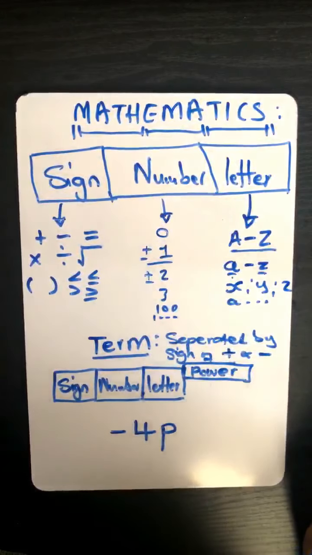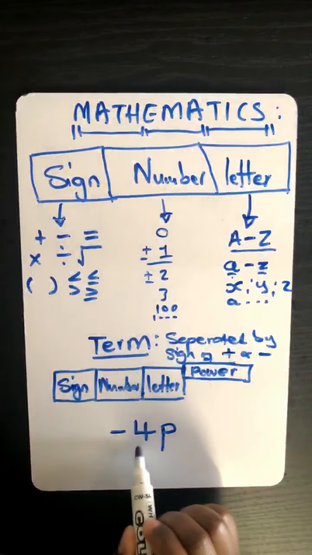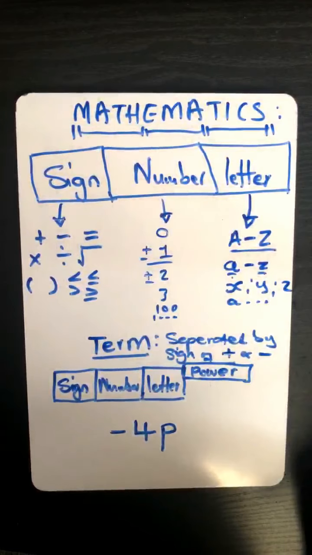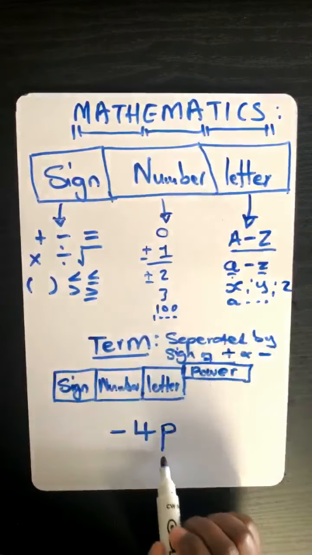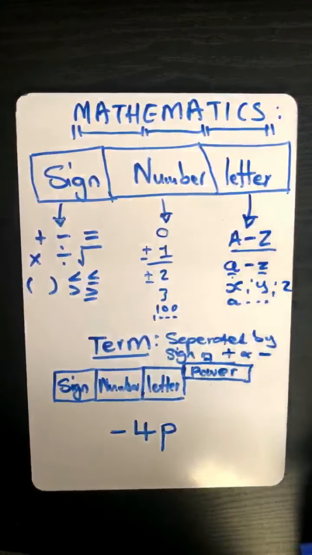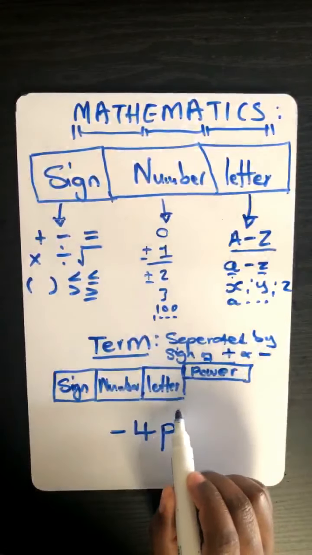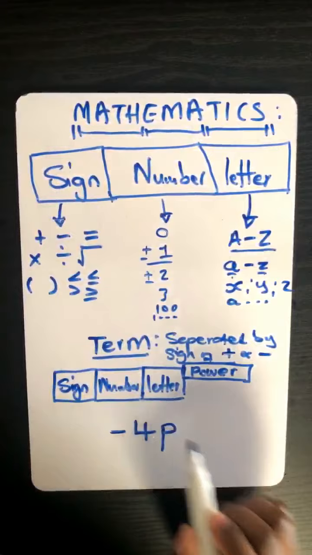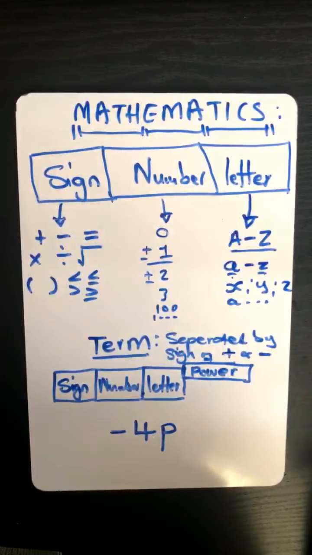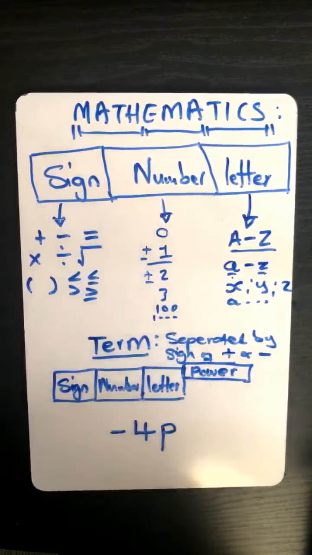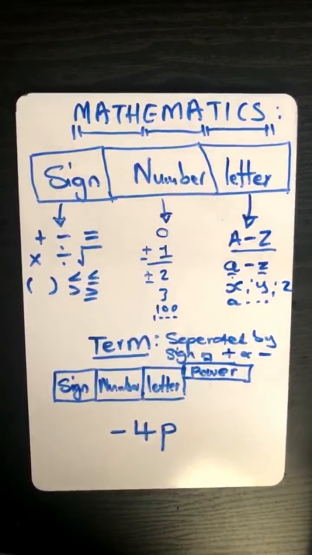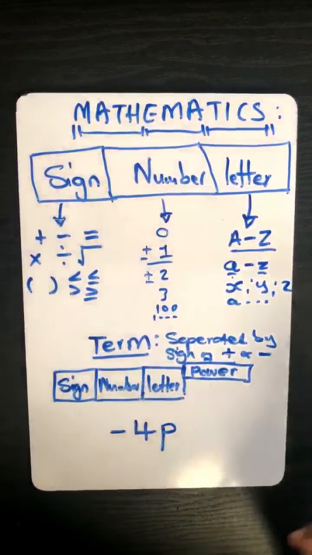Negative. Which number is that one? 4. And then which letter is that one? E. Okay. What power are we having there? 1. 100%. So that is exactly what I wanted you to do, Yolo.